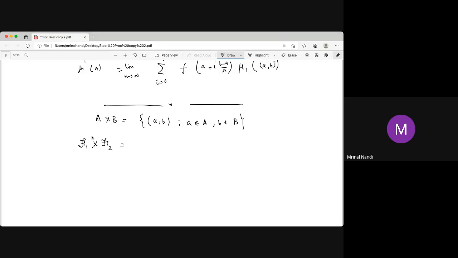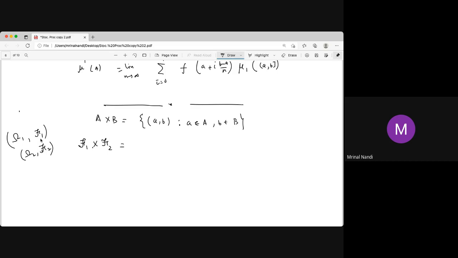Now the idea is this, not only for sigma algebras: it could be any collection of subsets. Take the universal sets as omega 1 for F1 and omega 2 for F2. Now F1 is a collection of subsets of omega 1, and F2 is a collection of subsets of omega 2.